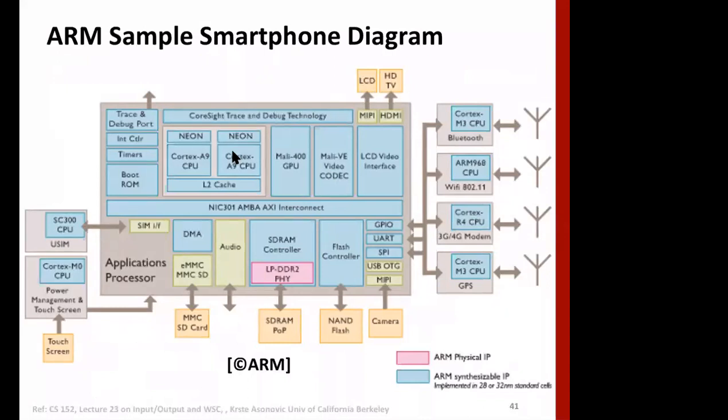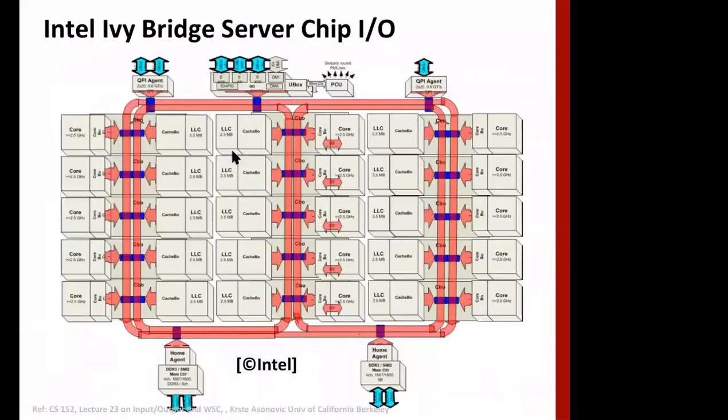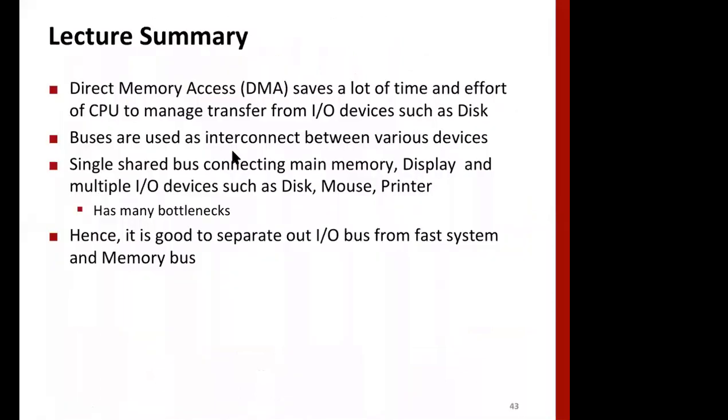This is an ARM smartphone architecture, something like this, and you can see there is an interconnect here. We need to dig through to find out what kind of bus it is. This is another architecture where we can see the buses. This is the Intel Ivy Bridge server chip IO. All right, so that's all about today's talk.